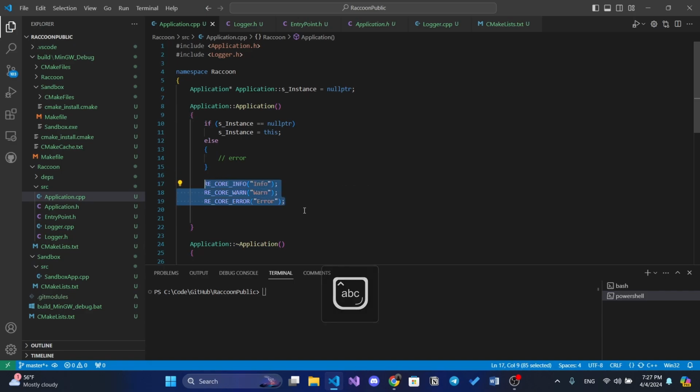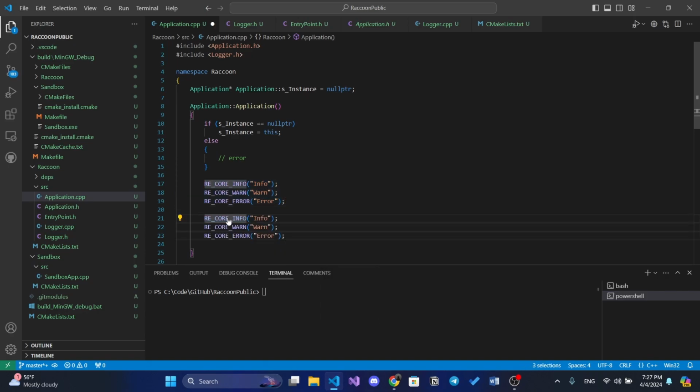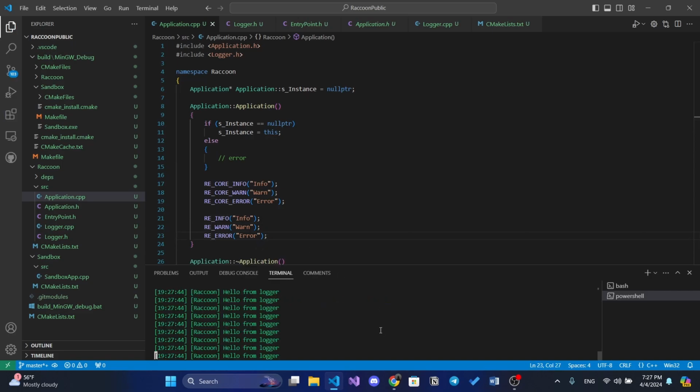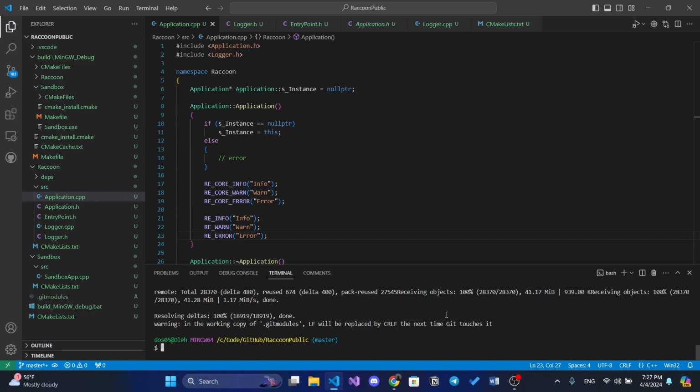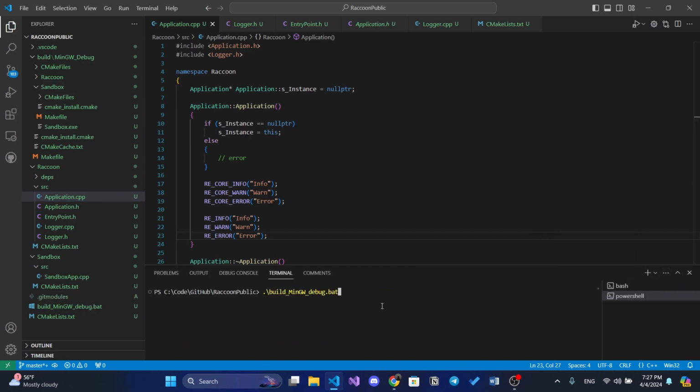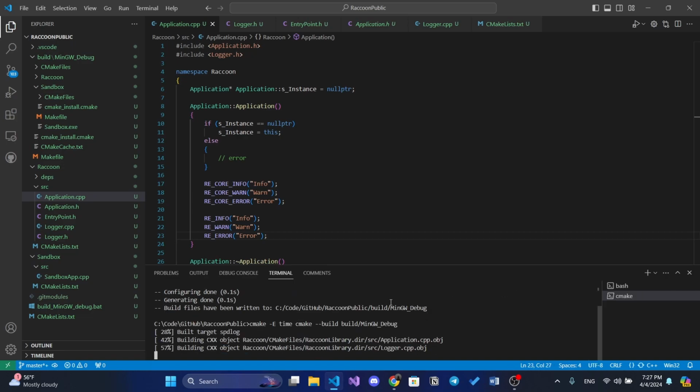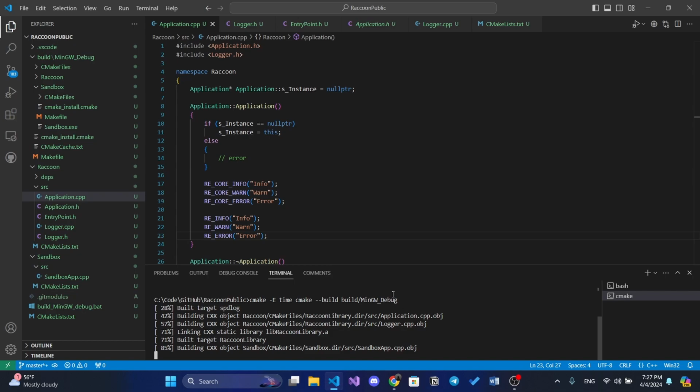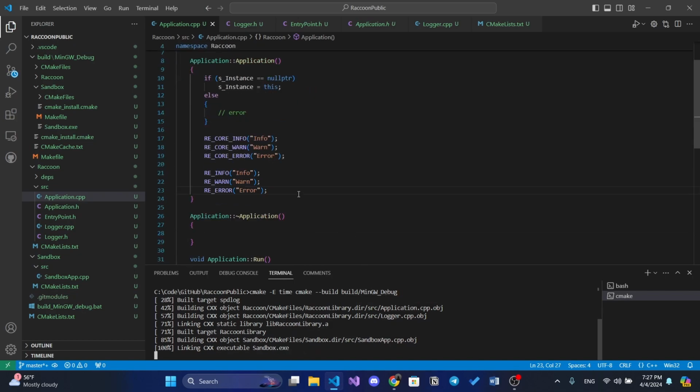Okay, so we will copy them and just look for our client logs. Oh, sorry, I just did wrong stuff. So let's just hit build, and then we should see everything.